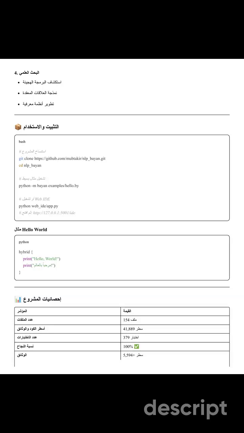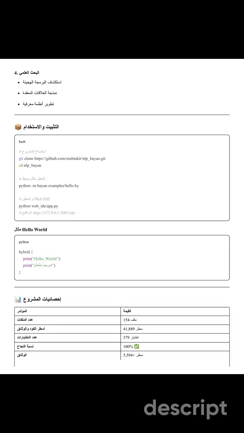To install and use Bayan, clone the repository from GitHub, navigate to the Bayan directory, and run a simple example with python examples hello.py. Or launch the Web IDE with python webide/app.py and access it in your browser on localhost. Here's a Hello World example showing bilingual output, Hello World, and the Arabic greeting.